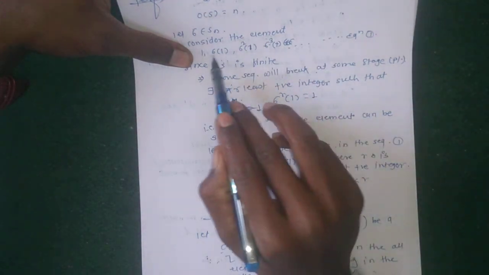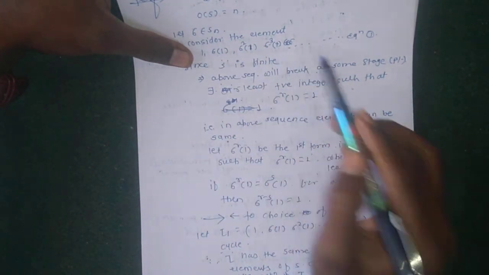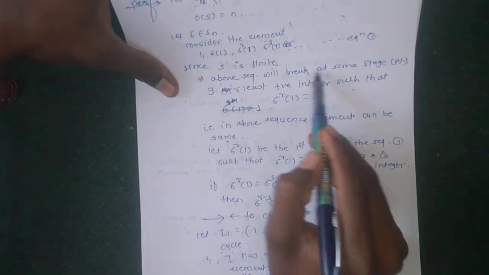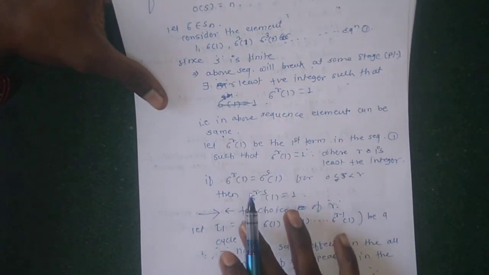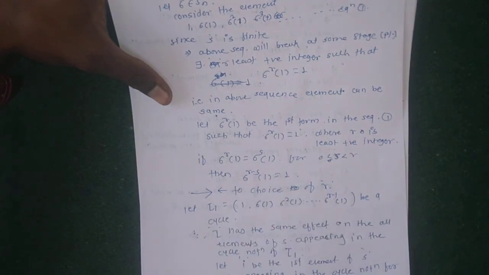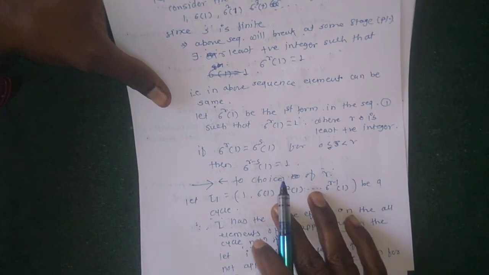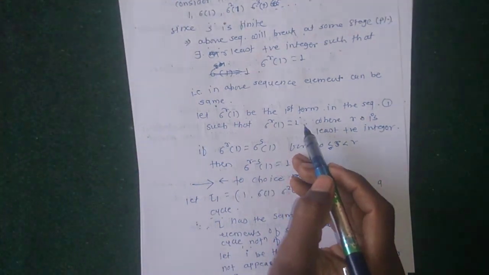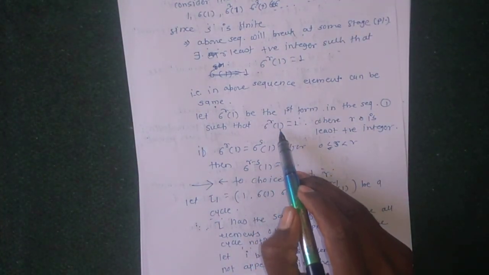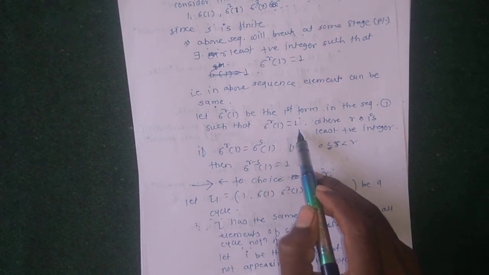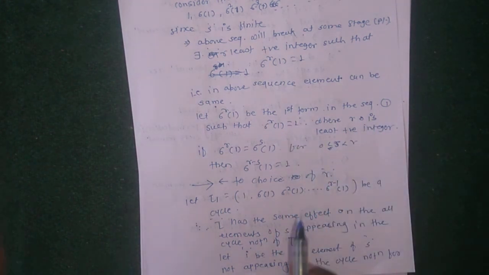The cycle must be repeated at that point, which means our sequence will break at some stage. Choose the least positive integer r such that σ^r of 1 equals 1.